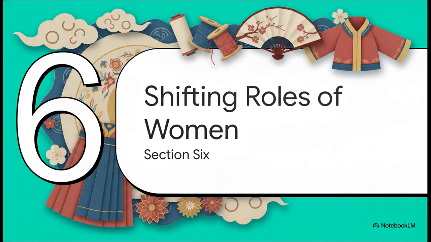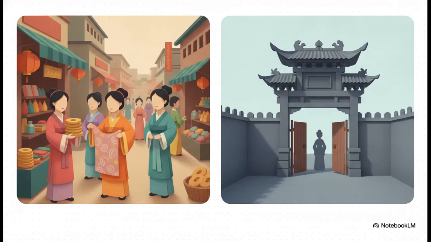Section 6. Shifting roles of women. Now, we really need to look at how this massive transition from the Ming to the Qing specifically impacted the daily lives of women, because the shift here is profound. During that late Ming boom we talked about, women actually leveraged the new economy to claim some truly unprecedented social freedoms. They managed household business transactions, they were actively participating in urban consumption, and they became highly visible in the cultural sphere. But then, during the High Qing, the state aggressively pushed back.